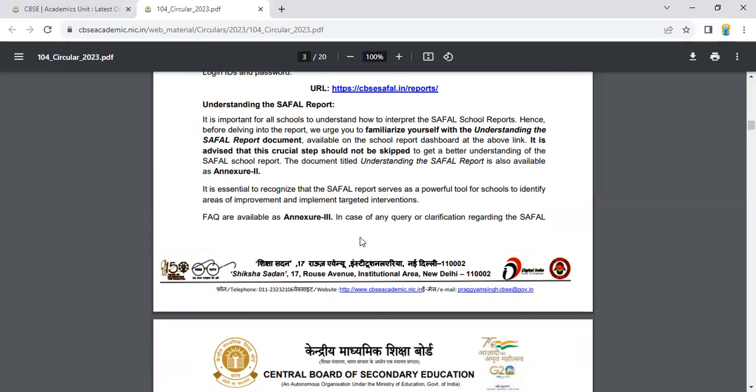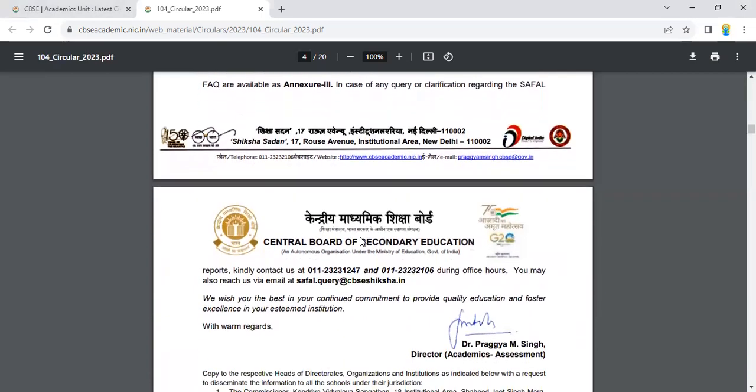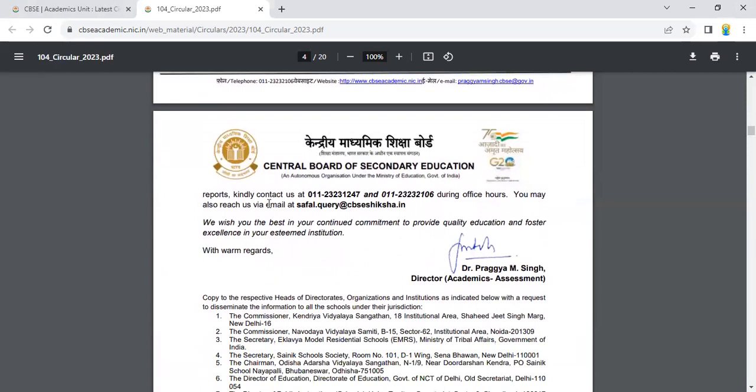In case of any query or clarification regarding the SAFAL report, kindly contact us at the number given, during office hours. You may also reach us via email at safal.query@cbsesiksha.in. We wish you the best in your continued commitment to provide quality education and foster excellence in your esteemed institution.